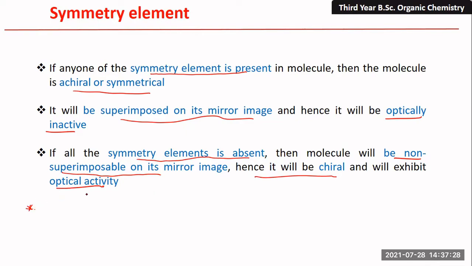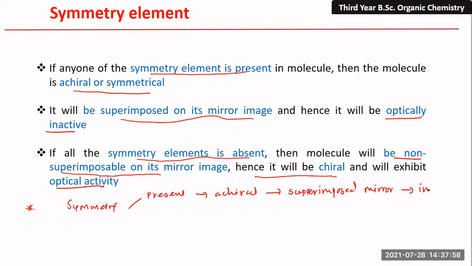So again, I'm going to highlight some points here. Symmetry elements, if present, means the molecule is achiral. Okay, means superimposable mirror images, means optically inactive molecule.